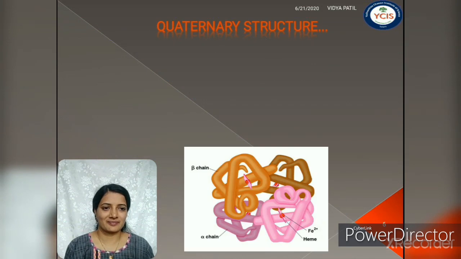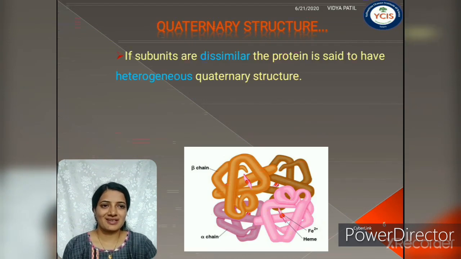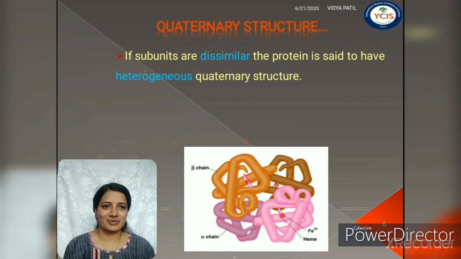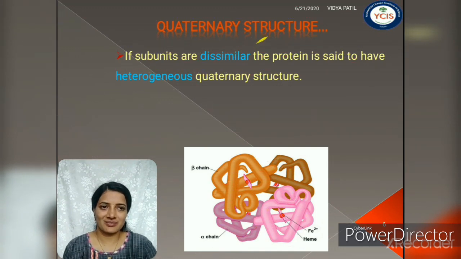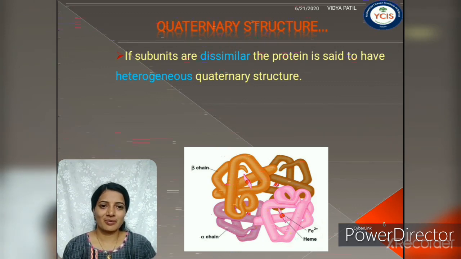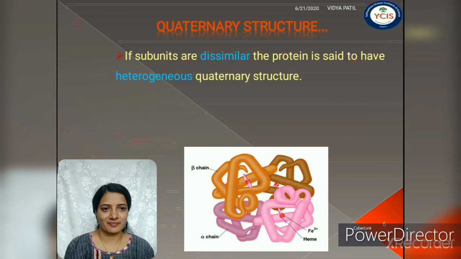If subunits are dissimilar, then the protein is said to have a heterogeneous quaternary structure. I repeat, when subunits are dissimilar, the protein is a heterogeneous quaternary structure protein. Again, the same example is hemoglobin. Brown color means two identical subunits and pink color means two identical subunits, beta chain and alpha chain respectively.